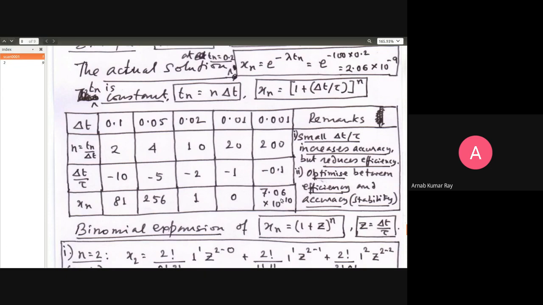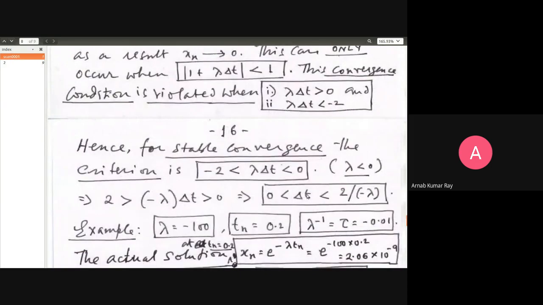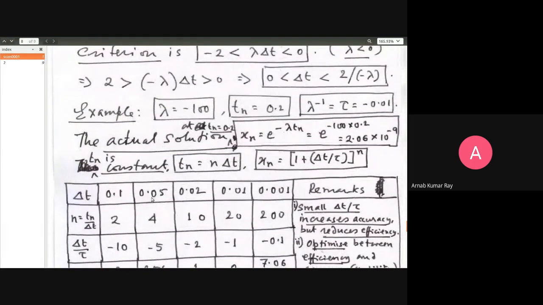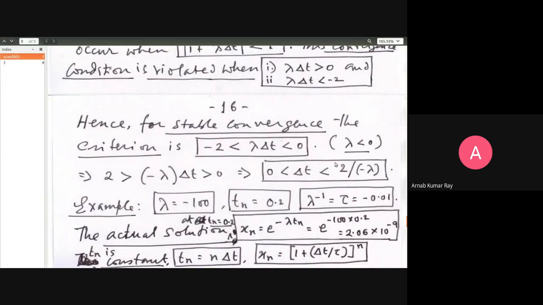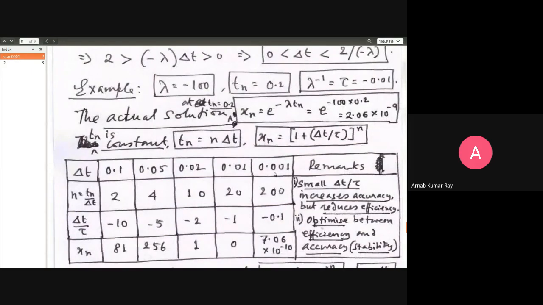What is the moral of the story? Moral of the story is delta t has to be, I told you, less than 2 divided by minus lambda. Lambda is equal to 100. Minus lambda will be 100. 2 by 100 will be 0.02. All of the step sizes that you took were comparable to that. You have to take it smaller than that, much smaller. And so here you have it, this is 0.001.